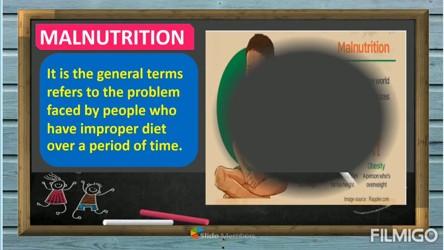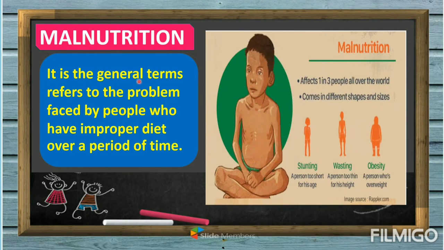So, what is malnutrition? Malnutrition is the general term that refers to the problem faced by people who have an improper, meaning not proper, not balanced diet over a period of time. So class, when we say malnutrition, it is not only referring to a person who is thin, but these are the following examples that we can say a person is malnourished. For example, a person is too short for his age.